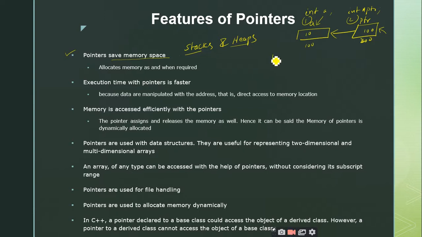How many memory allocation? Linear data structure, sir. Okay, that is a different concept, but I'm not going to discuss the data structures concept. How many types of memory allocations are there? Two types, sir. What are they? Static, dynamic. Dynamic memory allocation and static memory allocation. We can call them compile time and runtime, or static and dynamic.